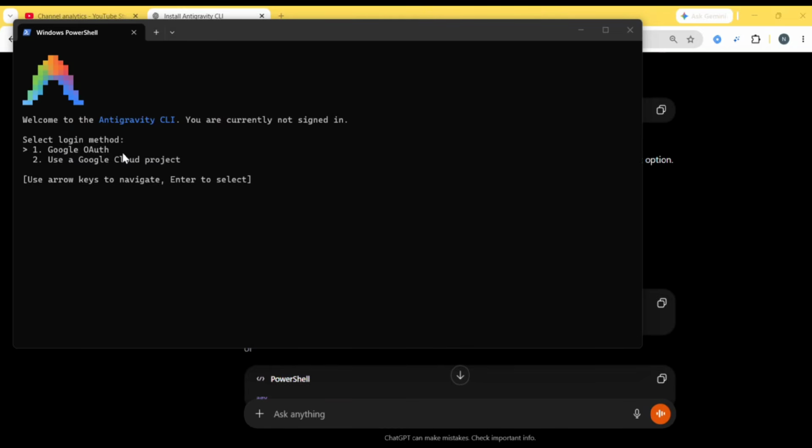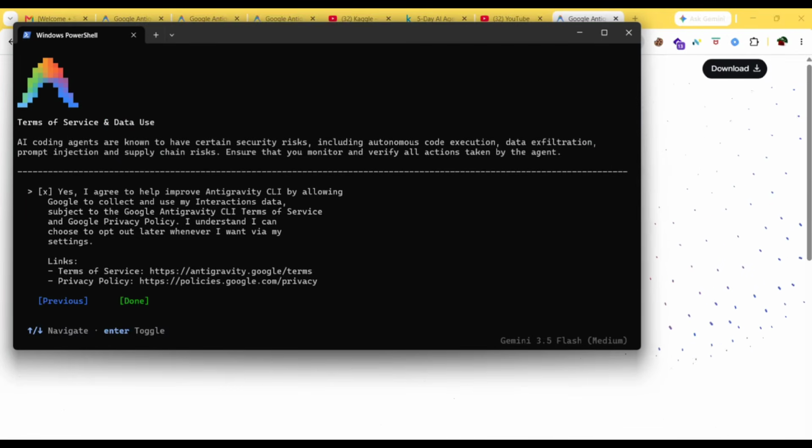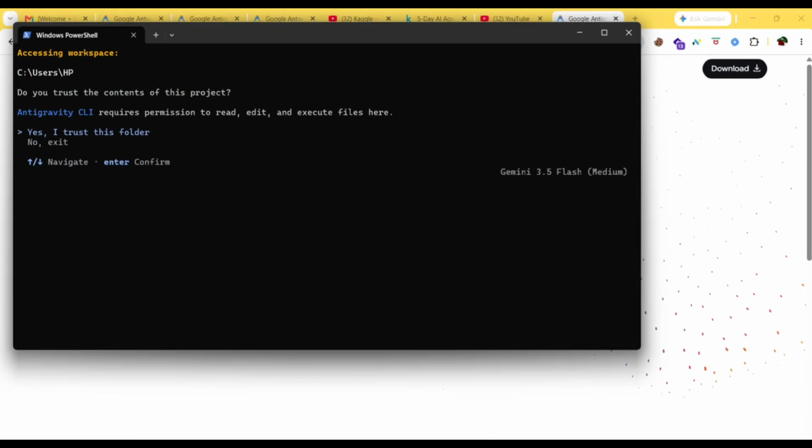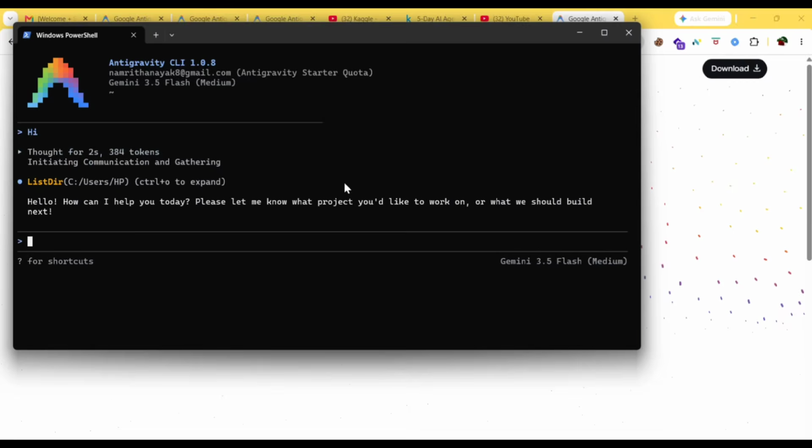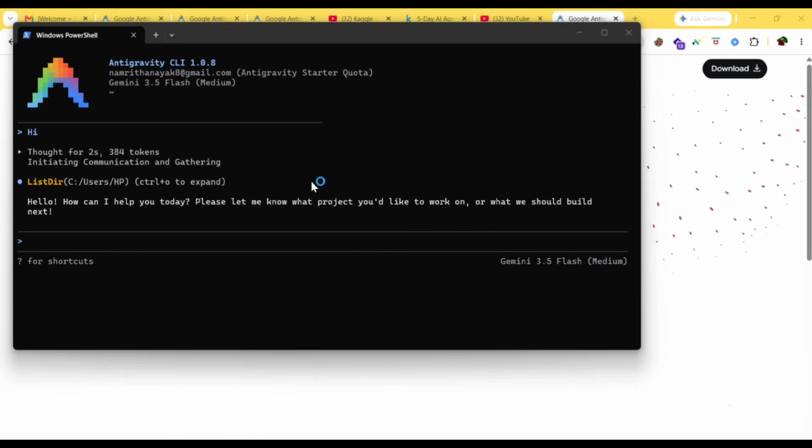Select Google Auth. After clicking on enter, you'll get a cross mark here, and then click on done. Click on yes, I trust this folder. Now you can go with it and you can chat. So here you can see, here you can ask any questions. If you have doubts regarding any topic or any project, you can just ask him. And also regarding Friday AI agent codes.